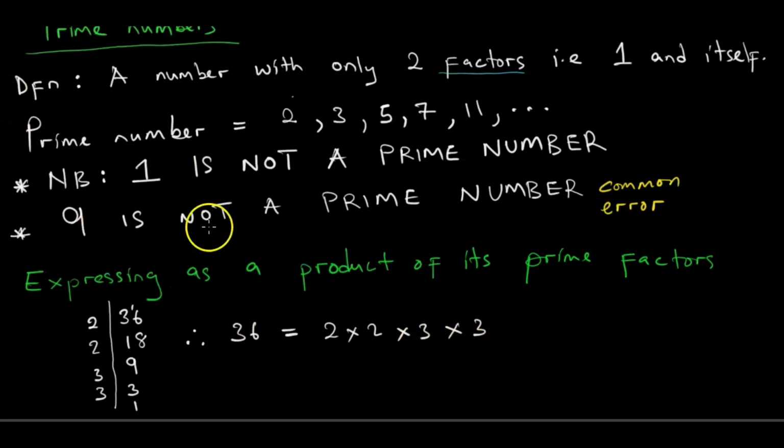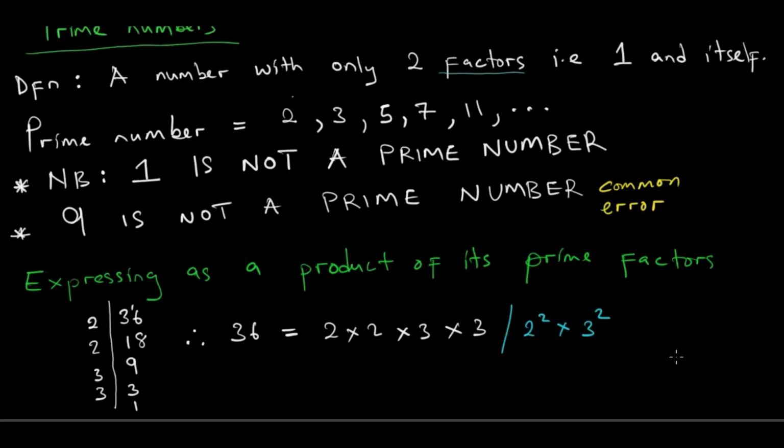It can be written like this: 2 squared times 3 squared. So we have discussed everything which can be asked on prime numbers.